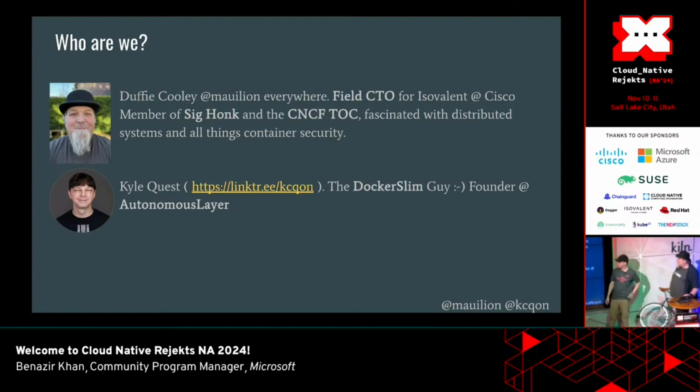And I'm a founder of Autonomous Layer, which was called Autonomous Plane. Naming is hard, and sometimes you can't get the .com that you want, so you go with plan B, right? So that was plan B. And it actually works pretty well with containers that have layers, etc. So I'm pretty happy with that. I'm also the DockerSlim guy. I created the DockerSlim project, and we'll use that in this talk.